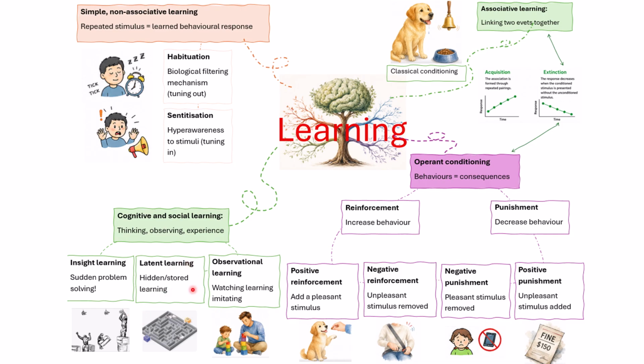The latent learning, so this represents stored or hidden learning. So this may not be shown until needed later. So that's through a lot of memory, learning the maze before the reward, represented here by the mice. And then observational learning. So this is particularly important for children, but this is how we learn by observing, imitating, and watching others. So for example, the adult stacking the blocks, the child will imitate that, and that's how they may learn to stack blocks.